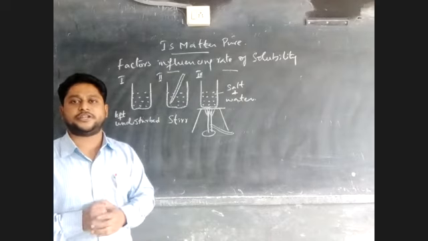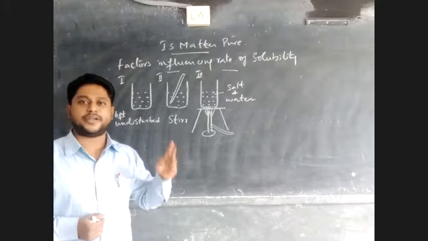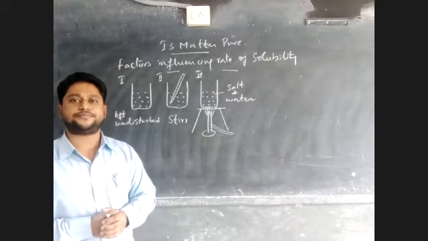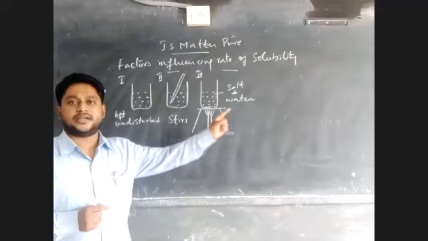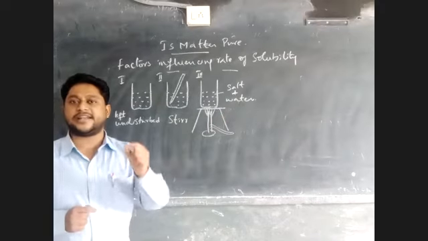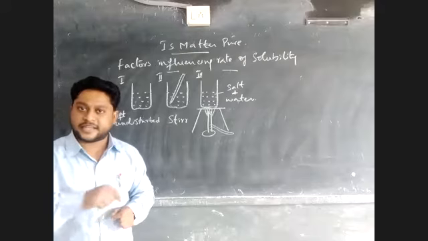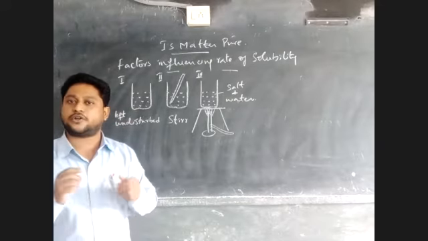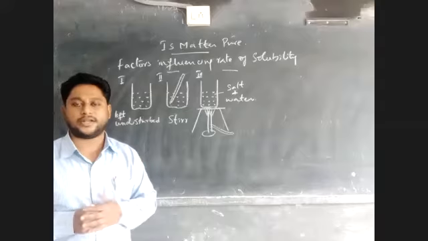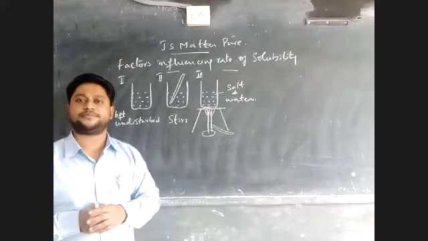Second beaker: after adding salt, stir it continuously. Third beaker: after adding salt, heat it. After some time, I notice that in the third beaker, the salt is dissolving quickly. In the second beaker, it is taking some time to dissolve. And in the first beaker, the salt is not dissolving quickly like it happened in the second and third.